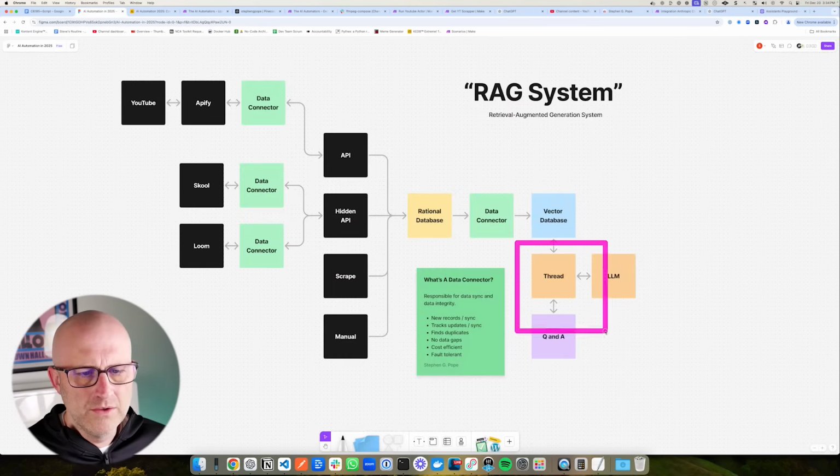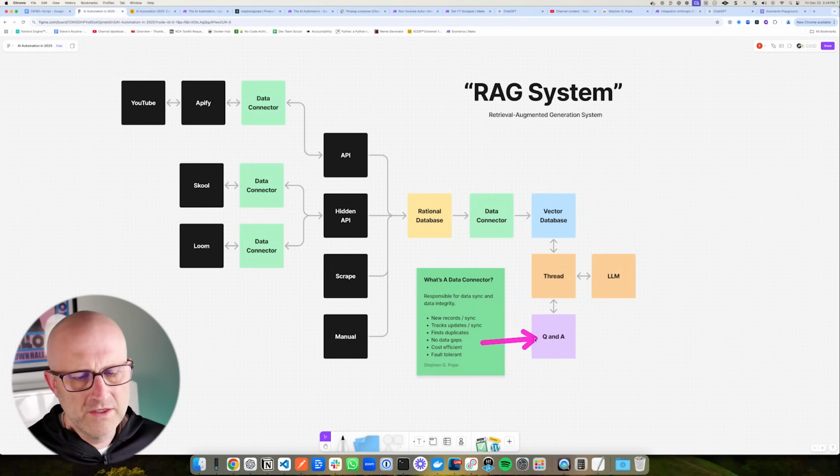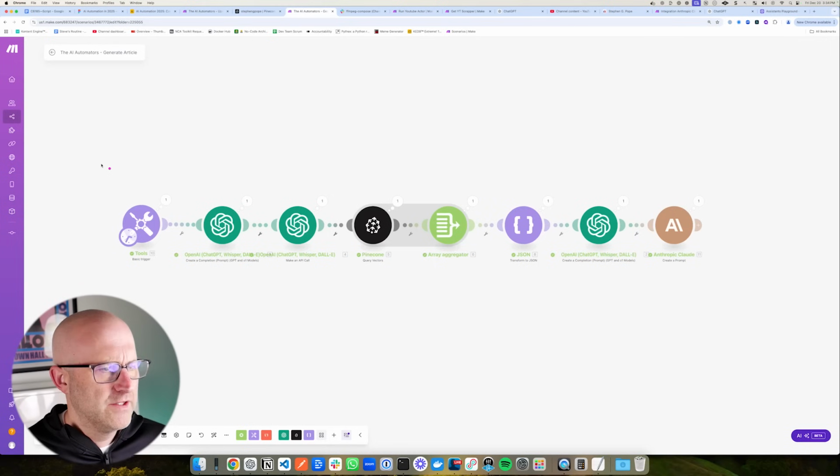So now moving along to this part of the process where we are actually taking in a question or a request from a user, querying the vector database for expert information that is relevant to the question, and then we send it to the LLM like ChatGPT or Claude for the final revised answer, which is then passed back to the user. So to represent this entire section here, I have this automation, and it's quite simple.